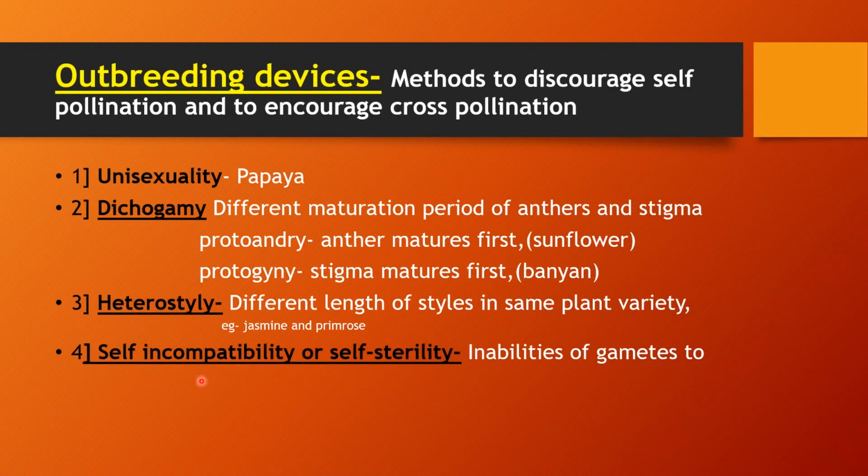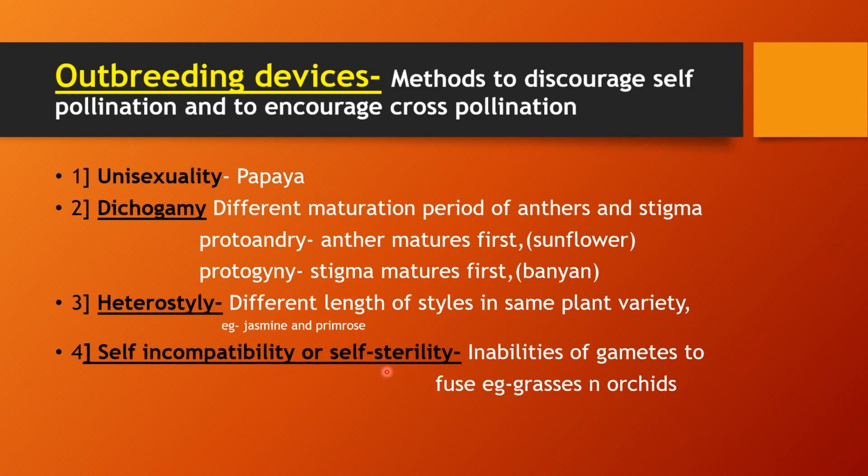The fourth one is self-incompatibility or self-sterility. That stands for the inability of gametes to fuse. Examples are grasses and orchids. That means one of the gametes will be sterile. If a plant has both types of gametes, then among these two gametes, one will be self-sterile.